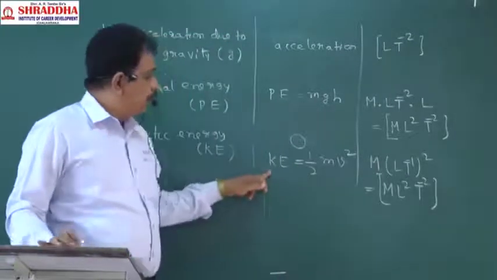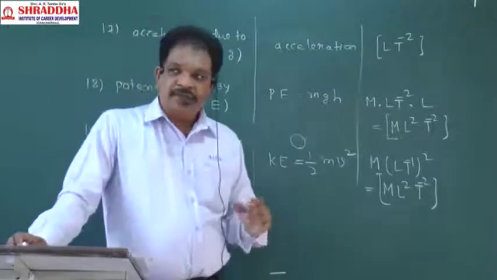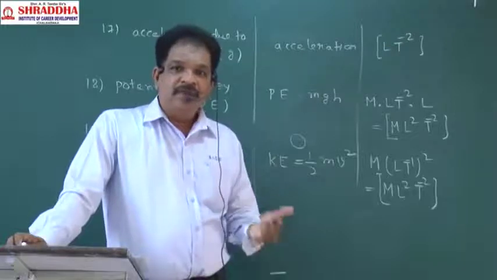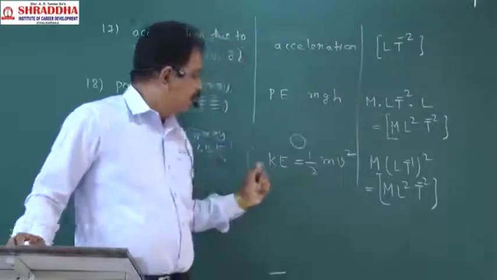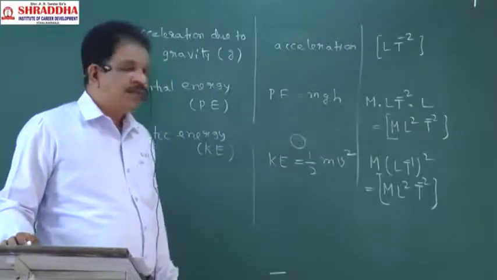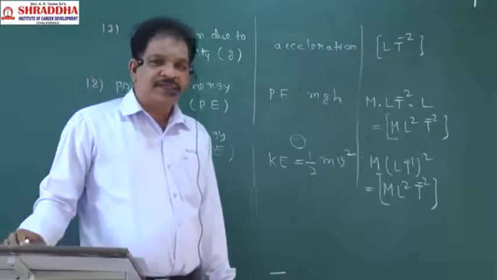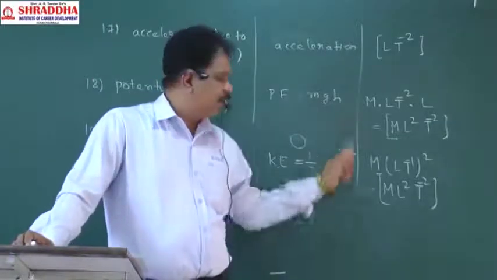That energy will be called the kinetic energy. Energy possessed by a body by virtue of its motion is called kinetic energy. Energy possessed by a body by virtue of its state will be called the potential energy.